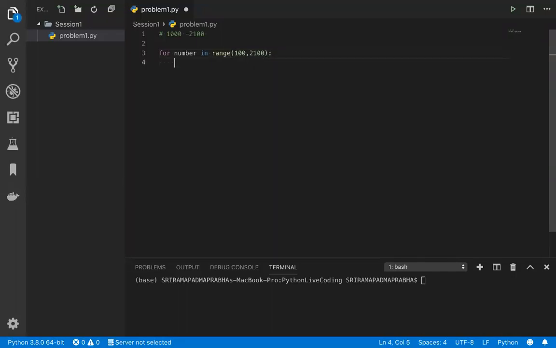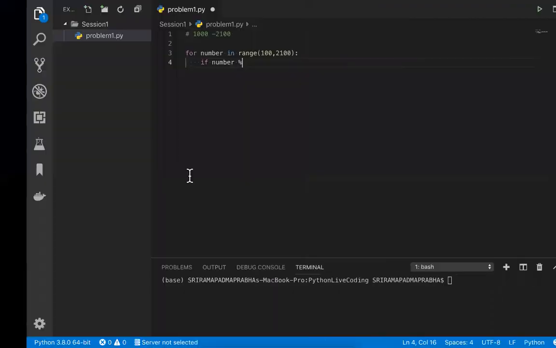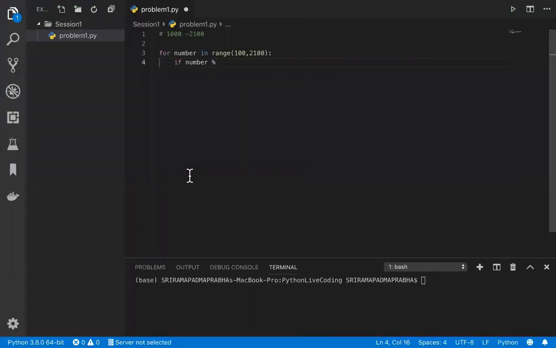So for number in range of 1000 and 2100, what am I going to do? Whatever number we get here, every time one number will come into this for loop. This number should be divisible by 7, and for that we are going to use the modulo operator.